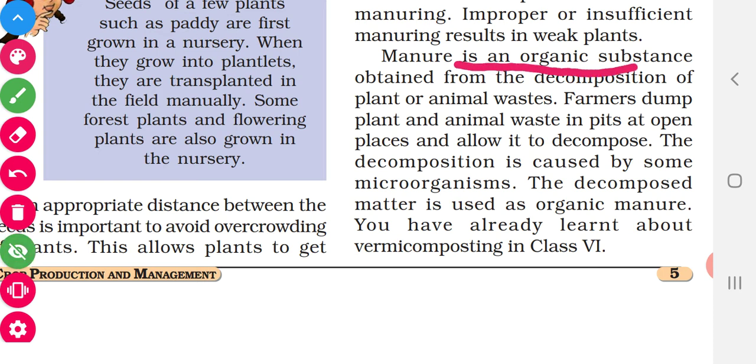Manure is an organic substance obtained from decomposition of plant or animal wastes. So what is manure? It is an organic substance. Organic substance means it contains carbon as the main constituent. How is it obtained? Animal and plant wastes are decomposed and manure is obtained.